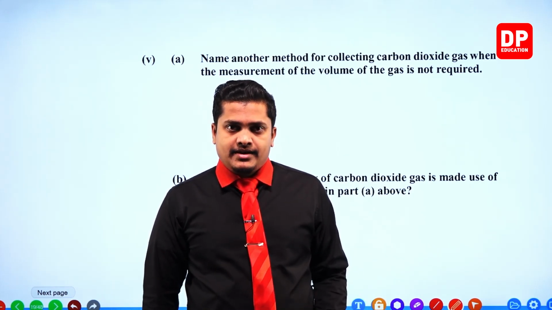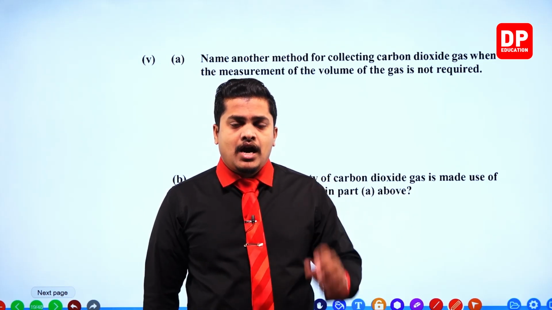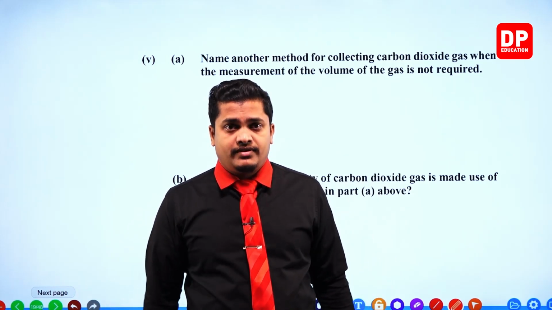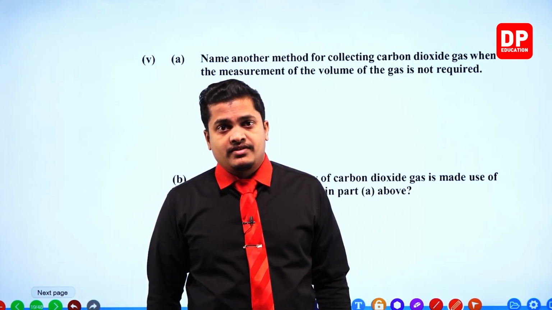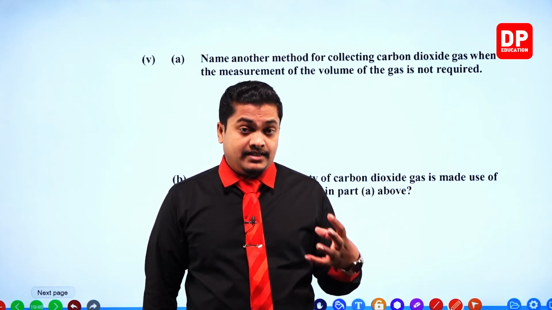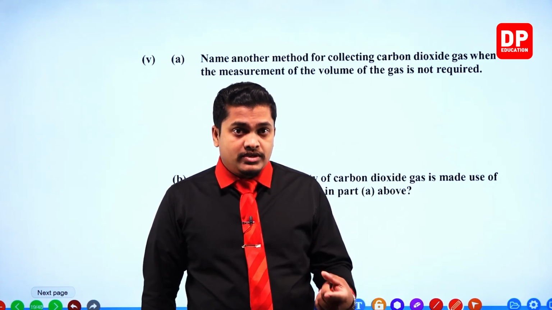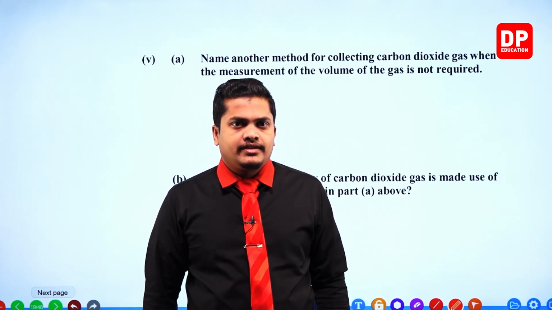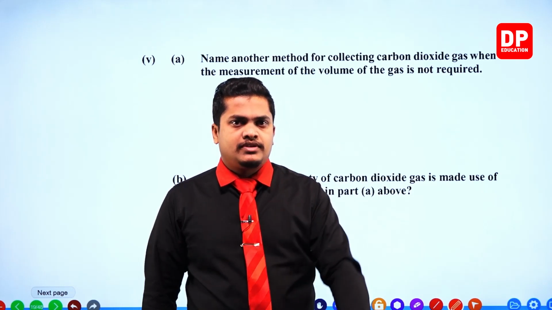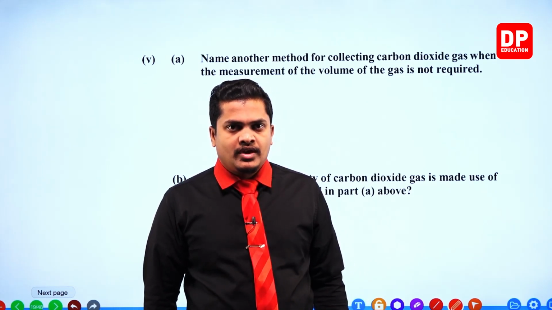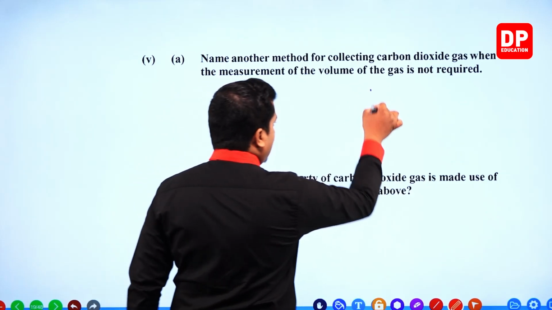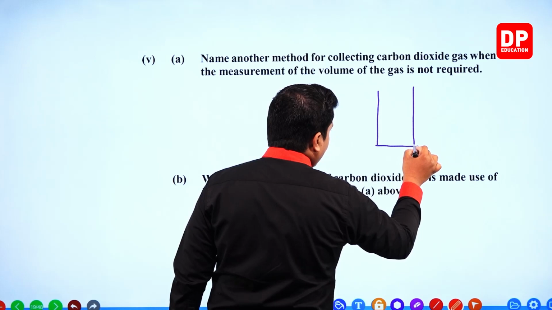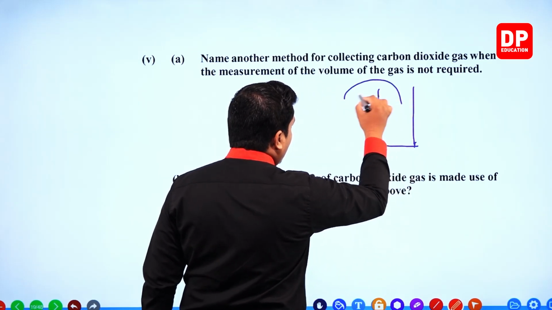Because of having higher density, carbon dioxide is located in the very lower levels of the atmosphere, as it is heavier. So by using that property, the density, we can collect carbon dioxide gas without using the downward displacement of water. If you put carbon dioxide in this kind of way, we can keep carbon dioxide without any problem.